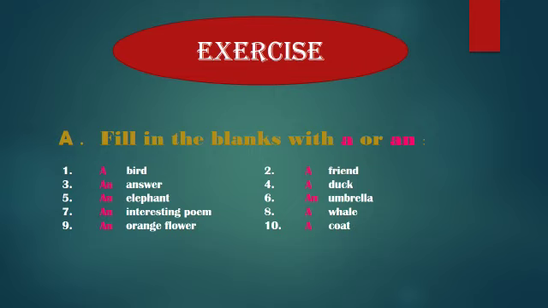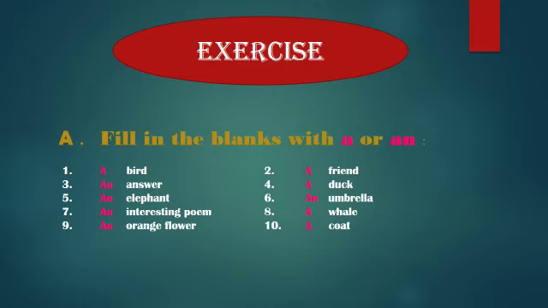Duck is a consonant word, that's why we use a. 5, dash elephant. E is our vowel sound, that's why we use an. 6, dash umbrella. U is a vowel sound, that's why we use an. 7, dash interesting poem. I is a vowel, that's why we use an.